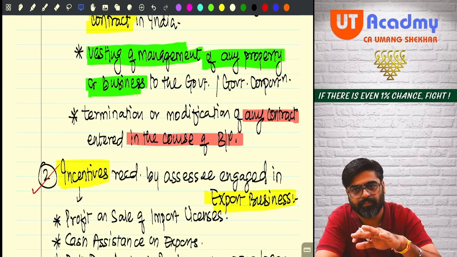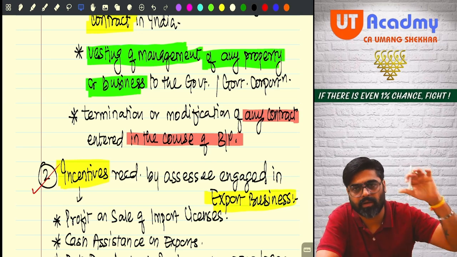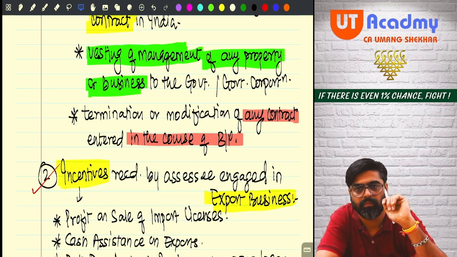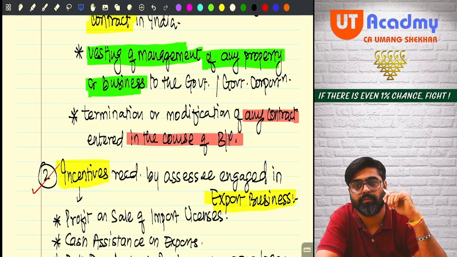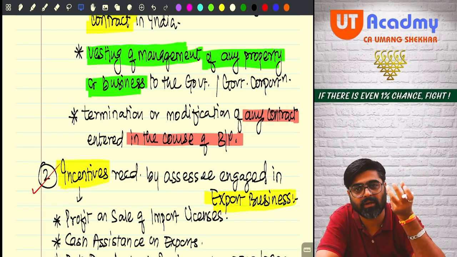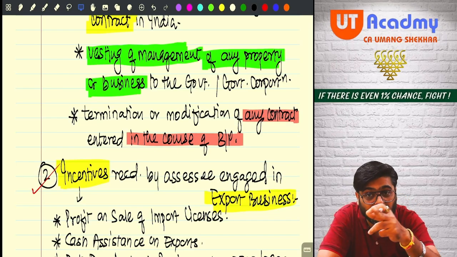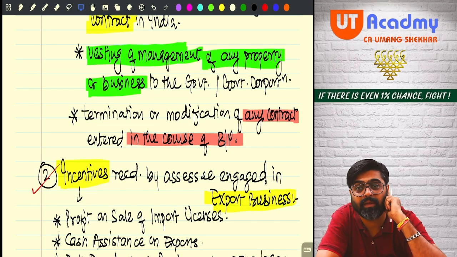For example, there is one 300 kilometers long highway in the state of Kerala that the government of Kerala wants to construct. But the government does not have that much resources or money and that expertise to build that 300 kilometers long highway.